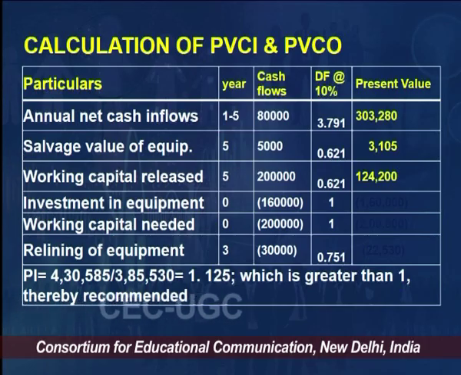So, which is greater than 1, and thereby what is the recommendation now? You need to think. Since the PI value is greater than 1, we should recommend that company Aegis Limited should accept, simply on the basis of the PI. The PI index is greater than 1, which is 1.125. Of course, Aegis Limited would look into other factors than only the PI value, but on the basis of the calculation of the profitability index, we are recommending that the project should be accepted.